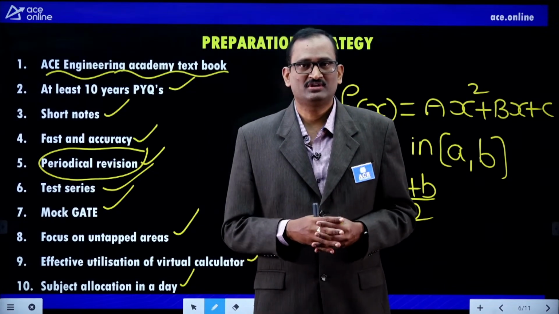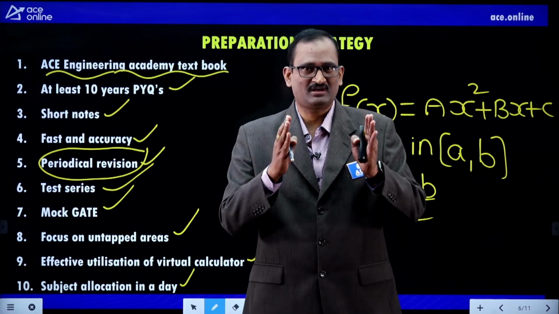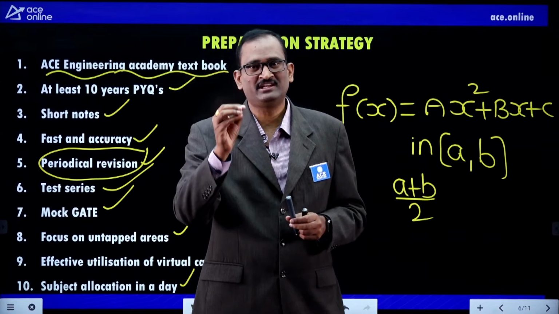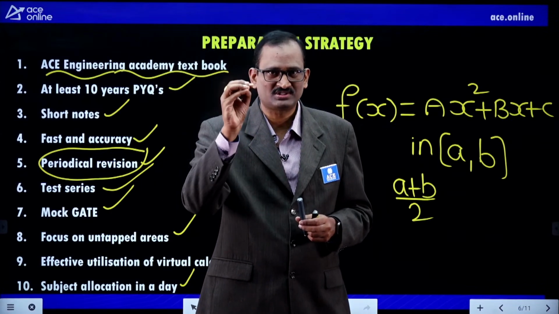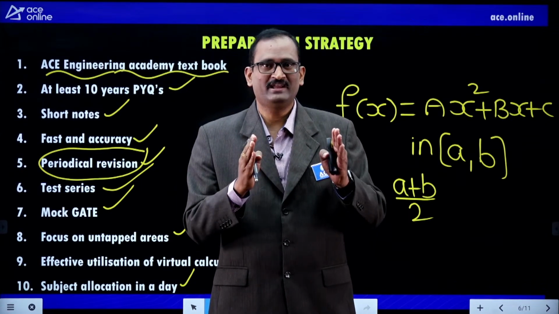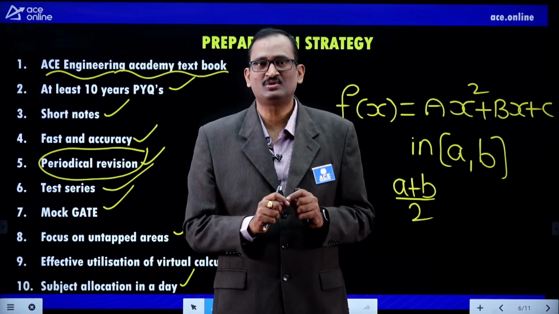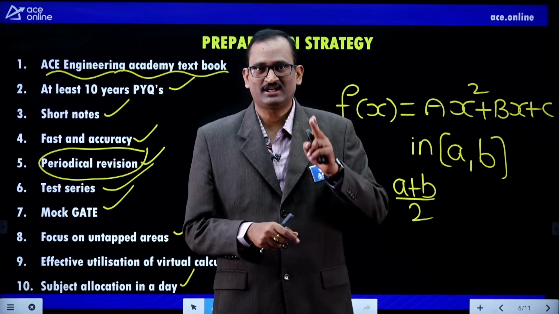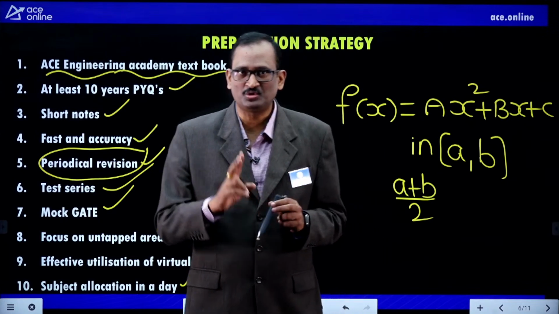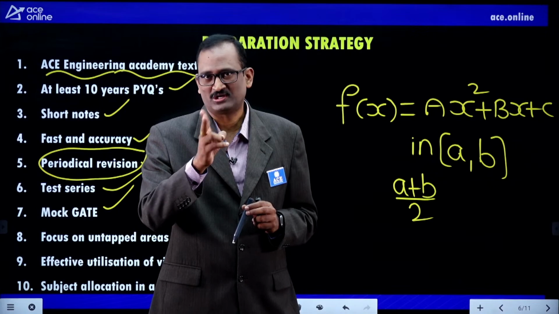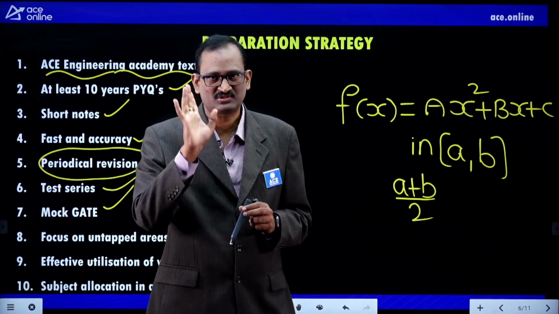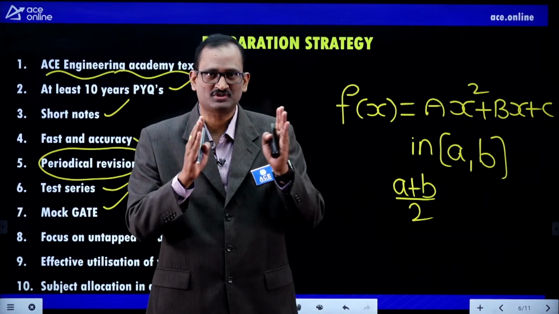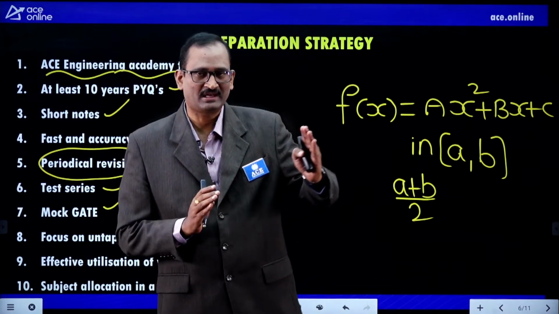Suppose you have enough time, and some students prepare engineering mathematics the entire day. That is not at all advisable. Suppose you are able to spend 12 hours in a day, then divide those 12 hours into two slots of 6 hours each, or into 3 slots of 4 hours each, and allocate.